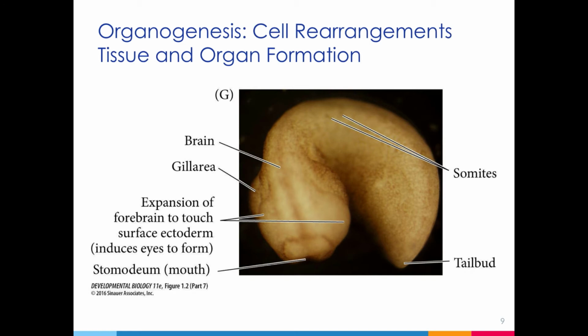This process, like other processes that occur during organogenesis, requires communication among neighboring cells. So the formation of the nervous system requires signals that come from other tissues. In this case, a rod of mesoderm that's known as the notochord secretes signals that induce the ectoderm above it to form the neural tube that will form the brain and spinal cord. As the organism continues to develop, it lengthens and the mouth and anus are formed.